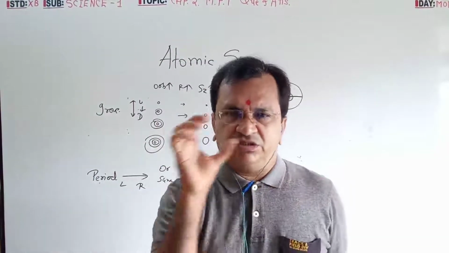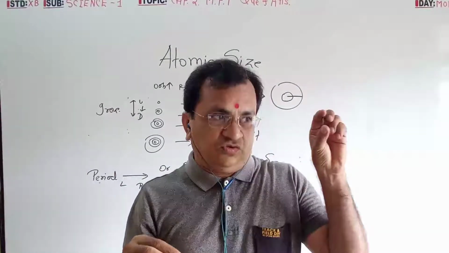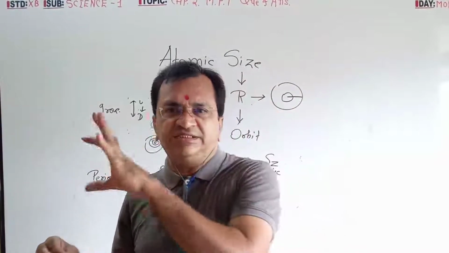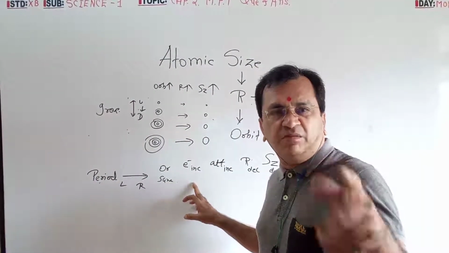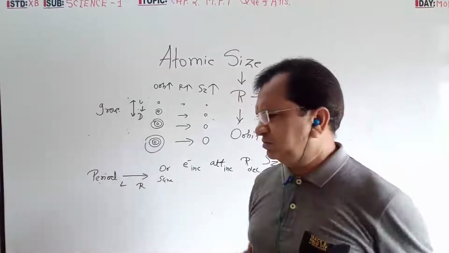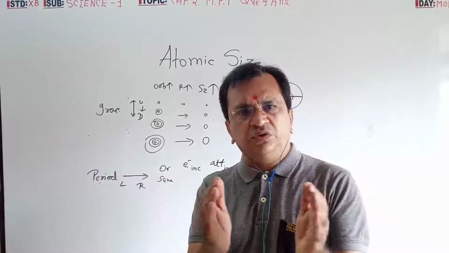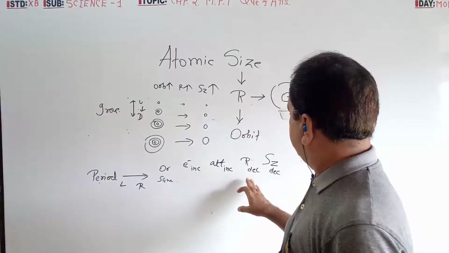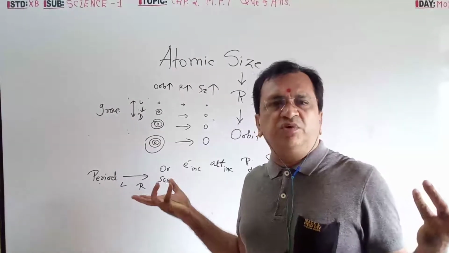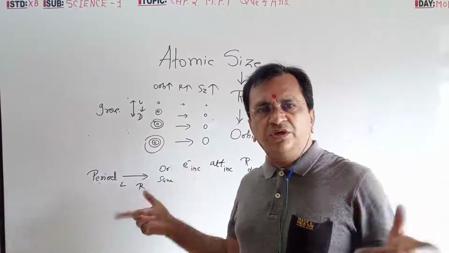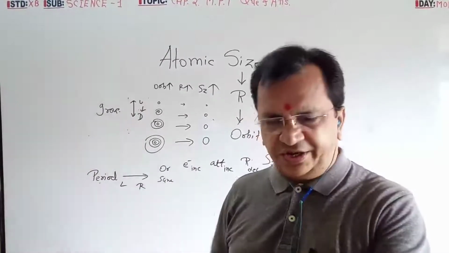Left to right, the orbit will not change, same orbit, but in the same orbit the electrons are 1, 2, 3, 4, 5, 6, 7. Electron number goes on increasing, so attraction goes on increasing. So radius goes on decreasing, so volume goes on decreasing. Group wise volume goes on increasing; period wise volume goes on decreasing.